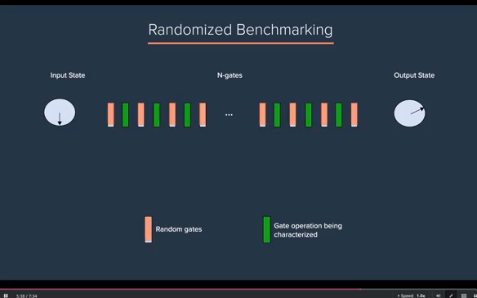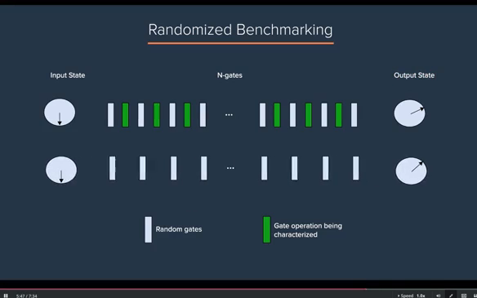Although half of the gates are chosen at random, we know what they are, and so we can predict the expected output state, assuming all of the gates were ideal. This is then compared to the same experiment, but with only the random assortment of gates, to see how much the error rate has changed when adding the interleaved gate. This change in error rate is then attributed to the interleaved gate itself. This approach is then repeated for increasing numbers of pulses in order to obtain a refined estimate for the average error per gate and thereby the gate fidelity.